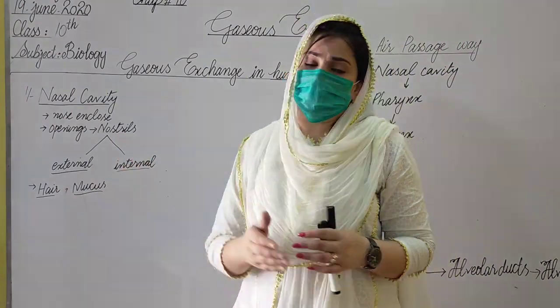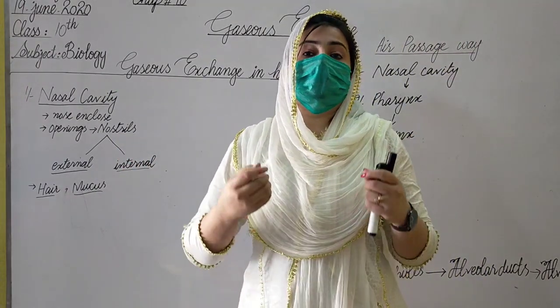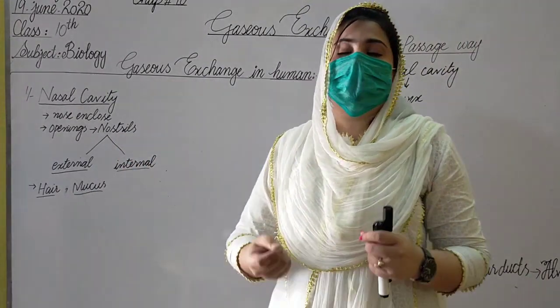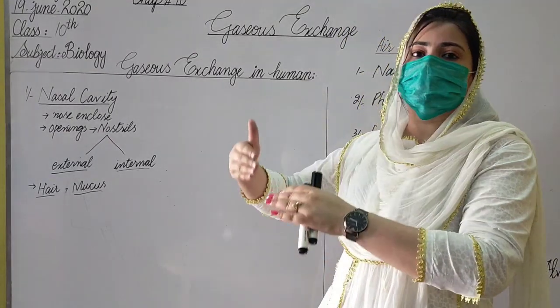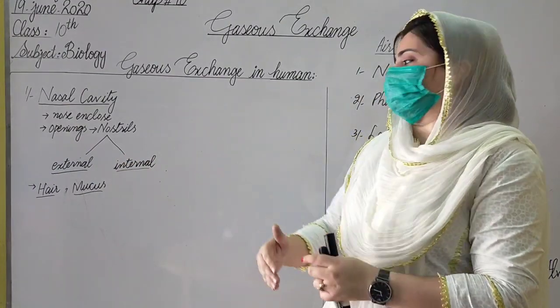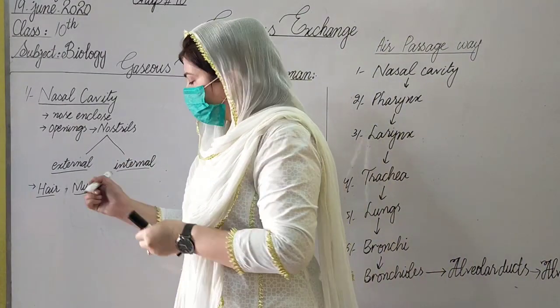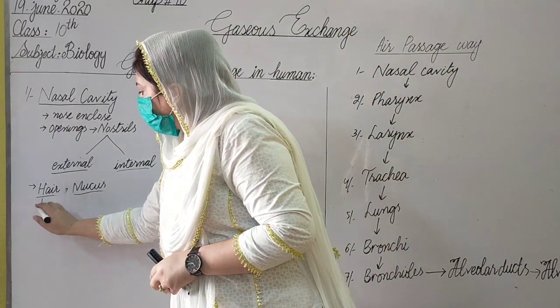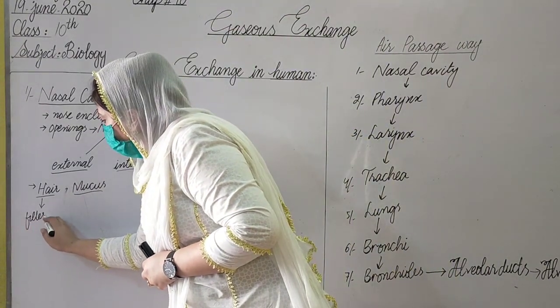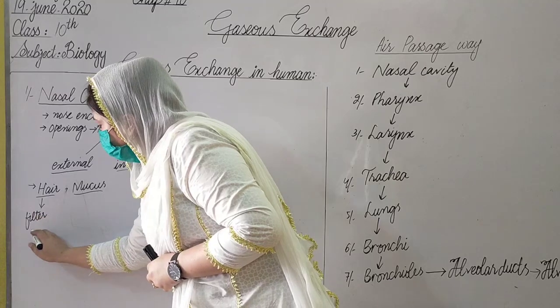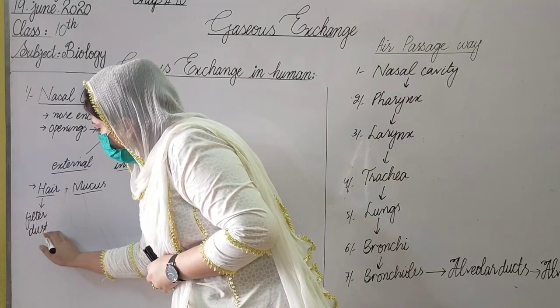So the hairs that are present in our nose filter the dust particles present in the air and do not allow them to go further into our lungs. So the function of hair is to filter the dust particles.